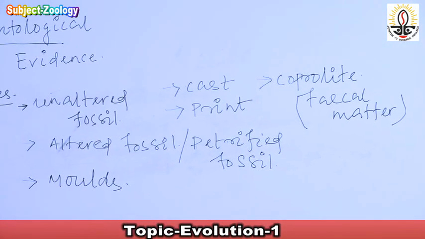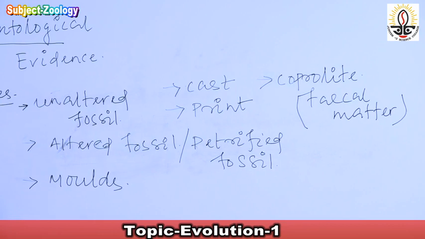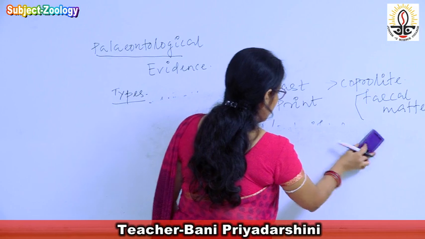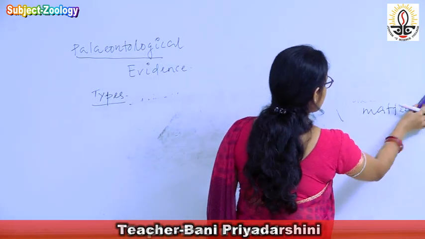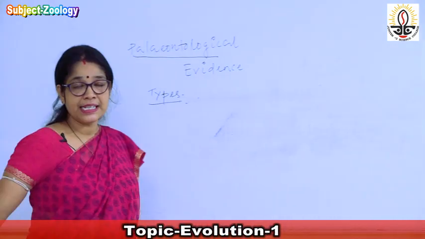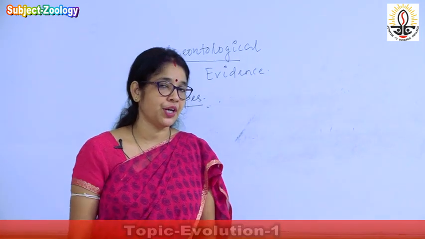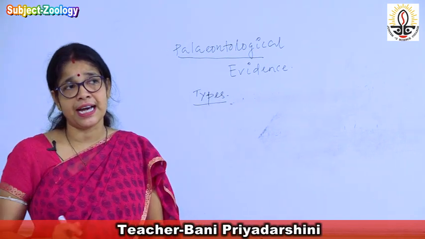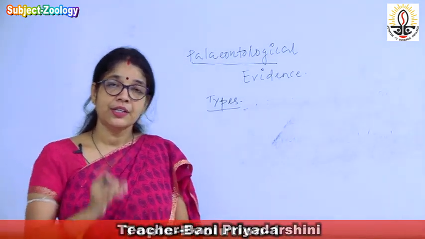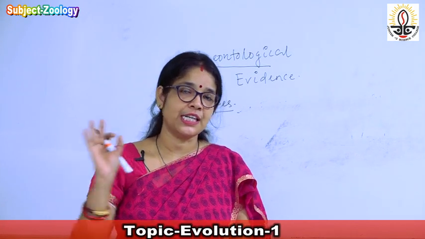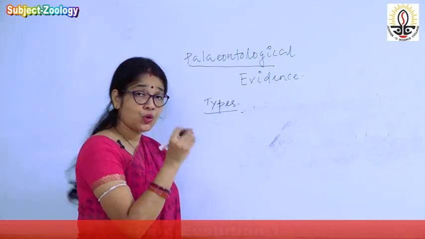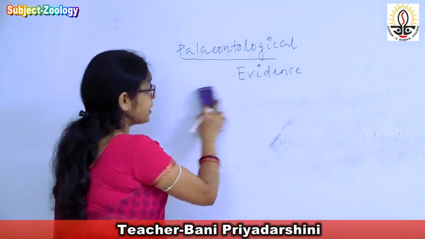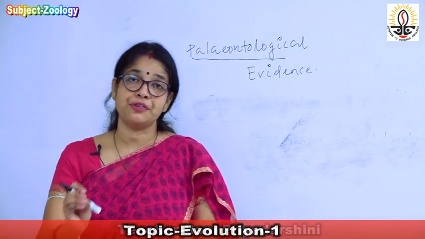So dear students, we have already discussed the different types of the fossils. Now let us discuss how the fossils provide evidence in support of evolution. How can we study the fossils and generate an idea that evolution has occurred? That is by examining the fossils through a number of headings. What are the headings through which we can find evidence in support of evolution?